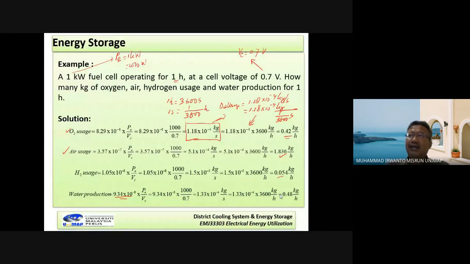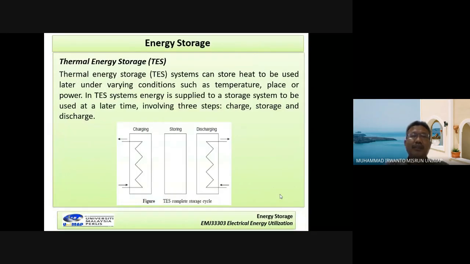That was the electric mechanical part. Now the last part is the thermal. A thermal energy storage, TES, system can store heat to be used later under varying conditions such as temperature, place, or power. In a TES system, energy is supplied to a storage system to be used at a later time, involving three steps: charge, storage, and discharge.